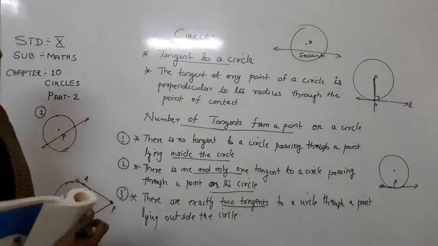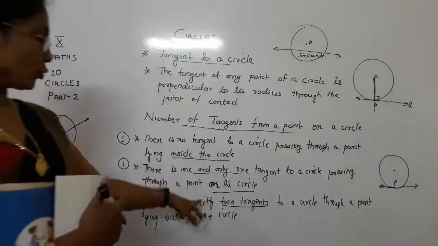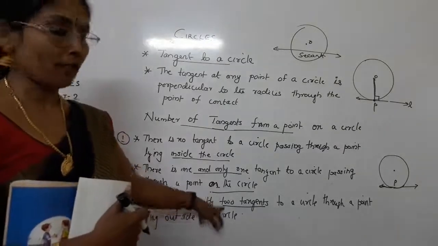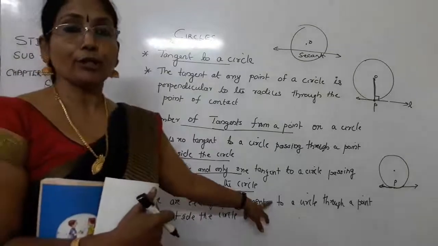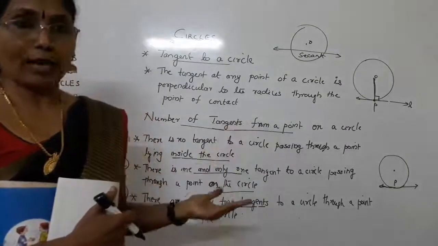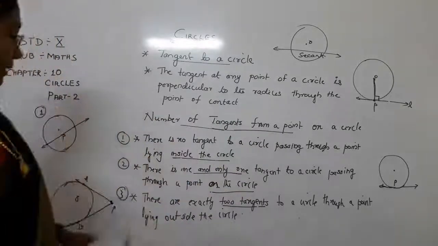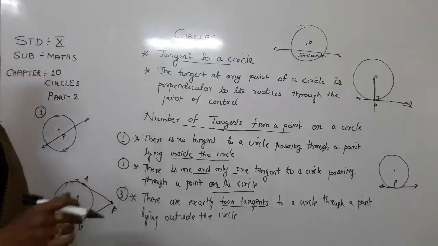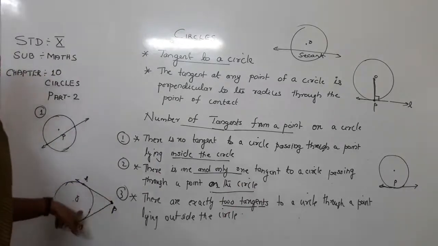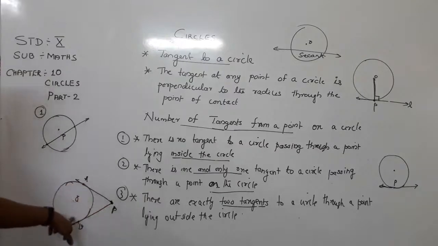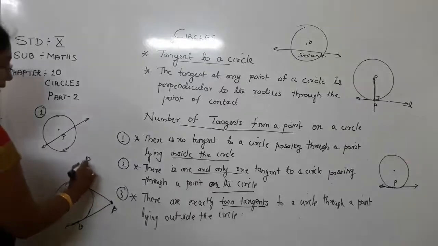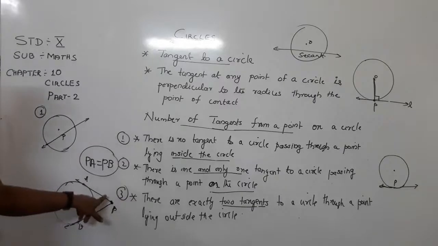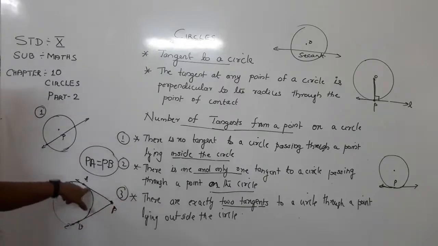That means already we have mentioned how many tangents you can draw to a circle passing through a point outside. We already saw that there are exactly 2 tangents. Now how will this tangent be? What is the length of these tangents? Suppose P is a point outside the circle and 2 tangents we already drew here, which are PA and PB. Their lengths will be equal. That means we can say that PA and PB are equal. That means the length of the tangents from the point P outside the circle will be equal.